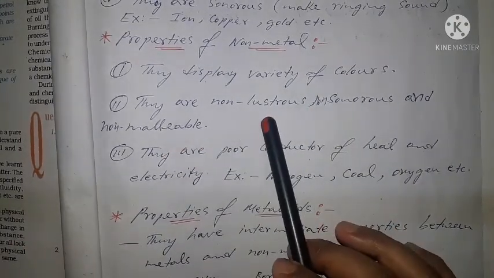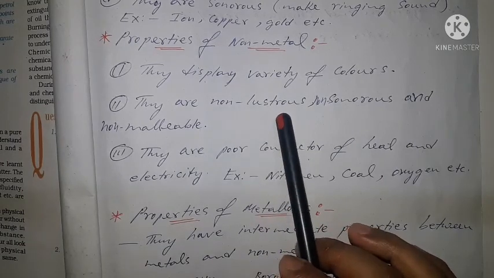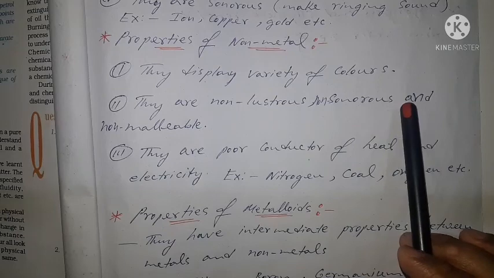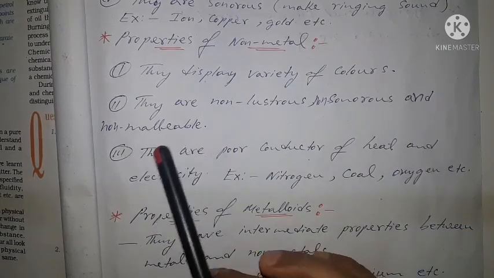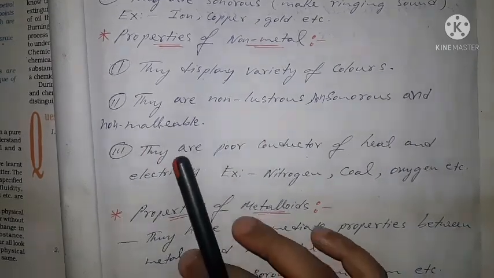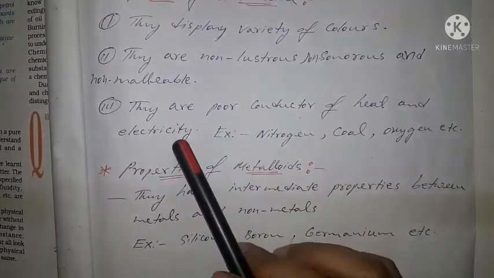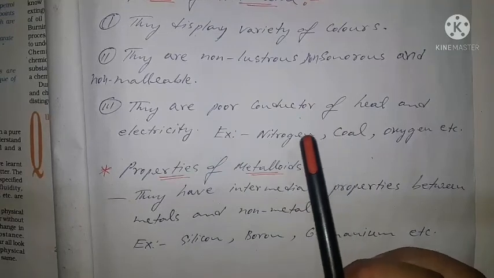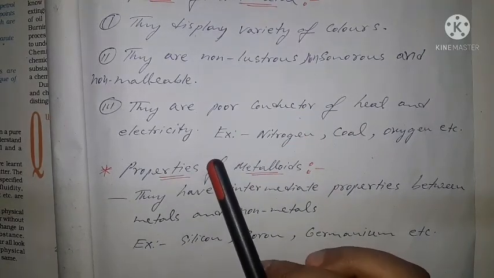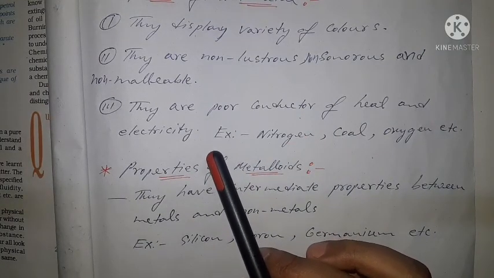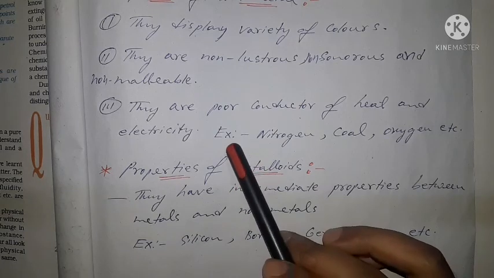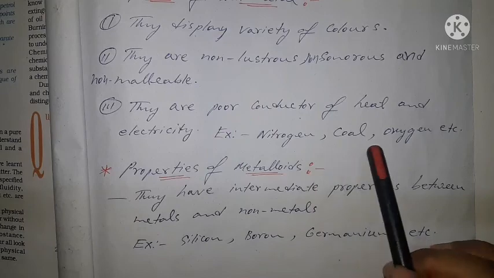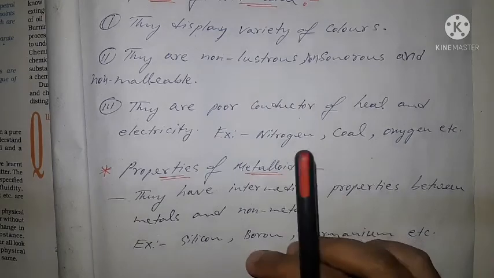So they are not lustrous, they are not shiny, they are not sonorous, that means they do not make any ringing sound while we hit them, and they are not malleable, that means we cannot beat them or hammer them into thin sheets. So they are poor conductors of heat and electricity, unlike metals which are very good conductors of heat and electricity. For example, nitrogen, coal, oxygen, etc. All these are examples of non-metals.